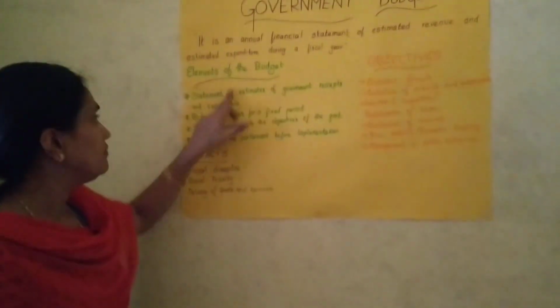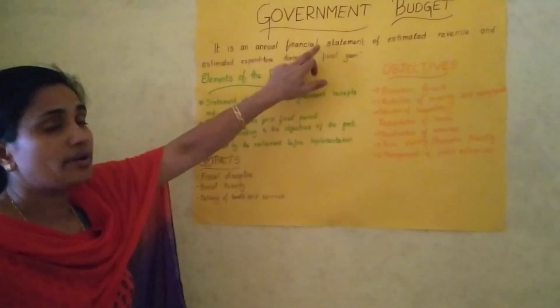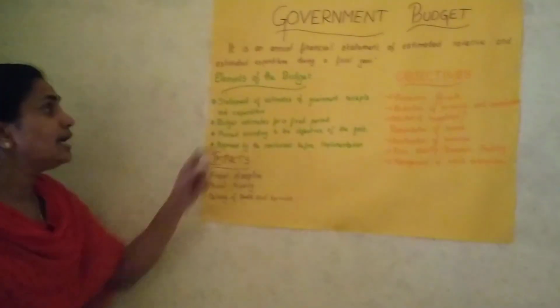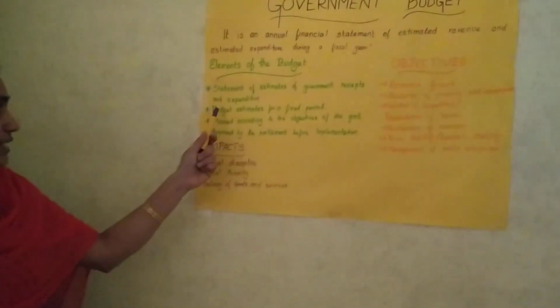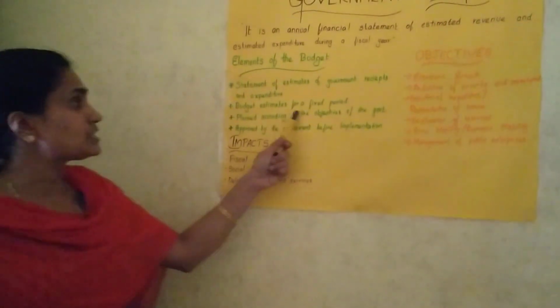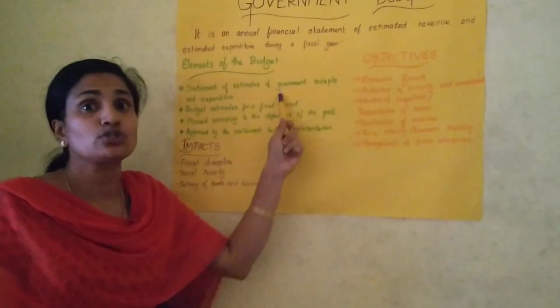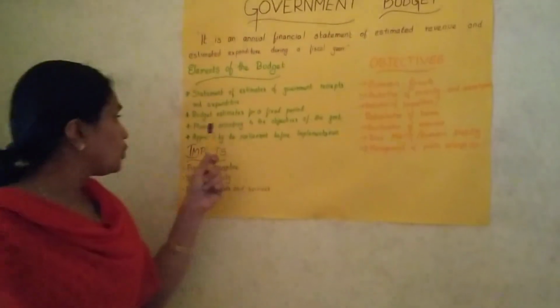Estimation of these we can call the government budget. And the second one is budget estimates for a fixed period. It's only for a fiscal year, a financial year, April to March.